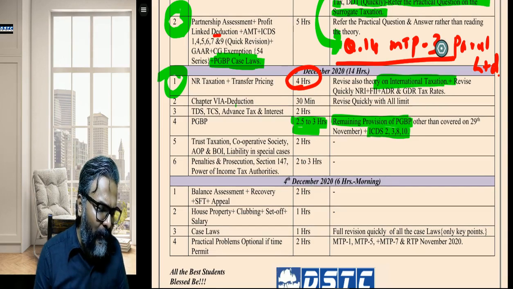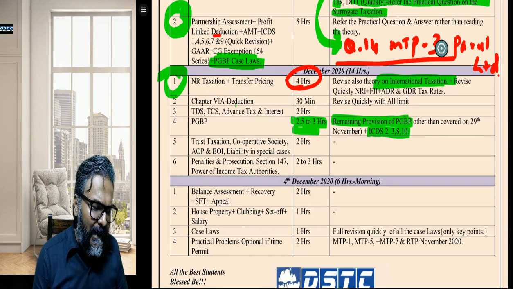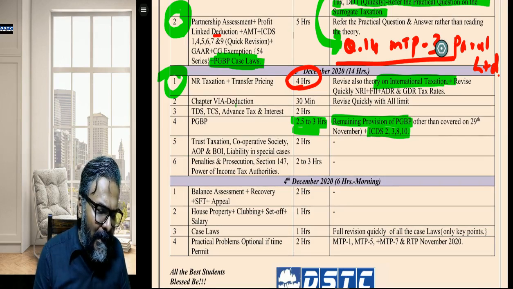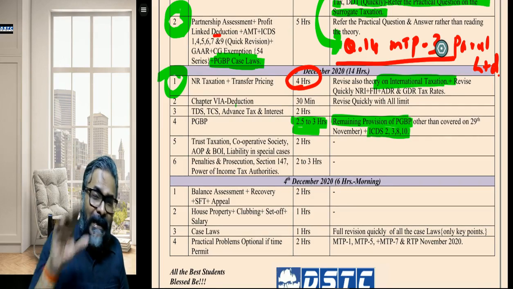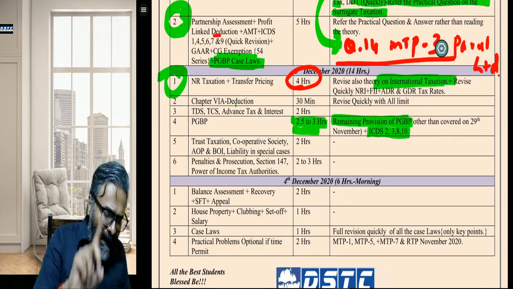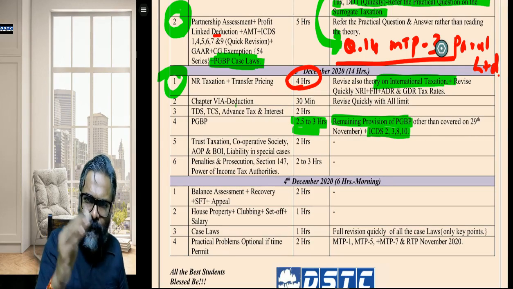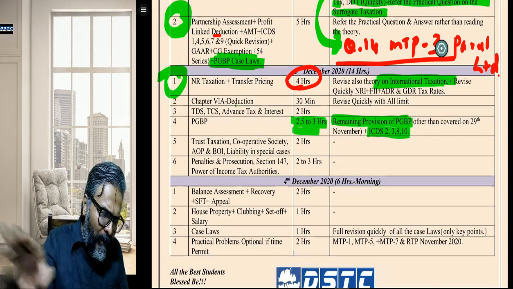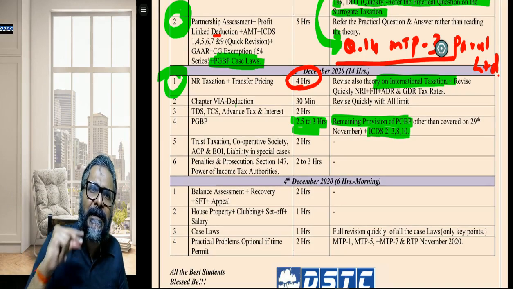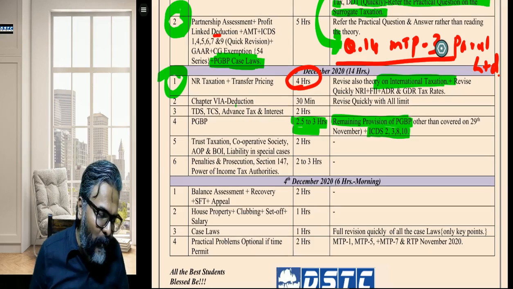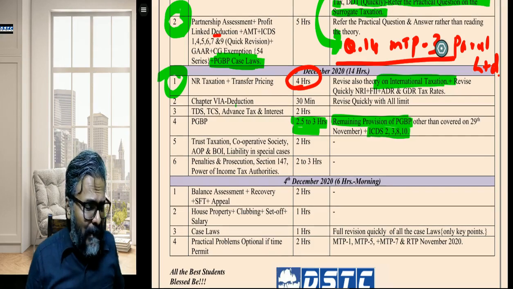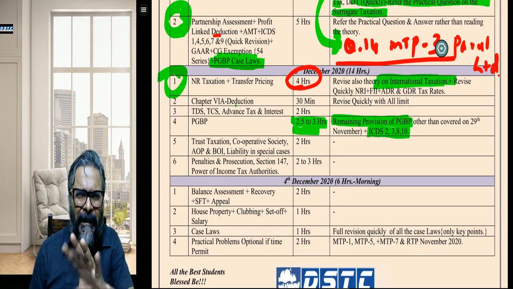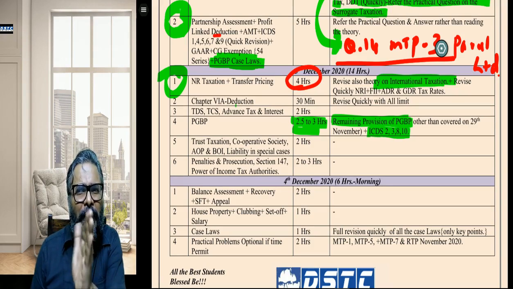Point number 5: trust taxation, cooperative society, AOP, BOI, liability in special cases, 2 hours again. Students, except for trust taxation, which has to do with theory, do cooperative society, AOP, BOI, liability in special cases and quickly revise. Revise what? Revise through practicals. Liability in special cases is also theory, like legal representative.